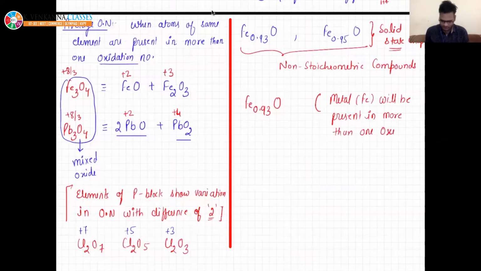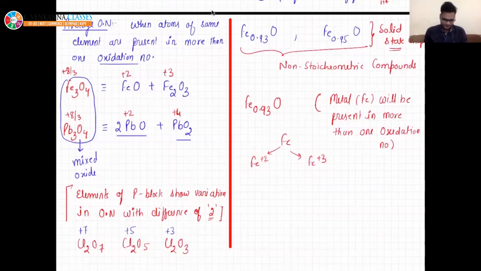So iron can be Fe+2 or Fe+3, right? If it were an example of Pb, it would have been +2 and +4. Here it is +2 and +3.